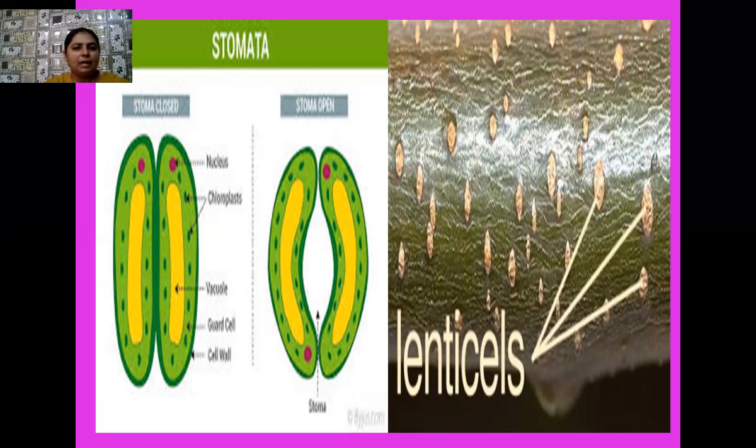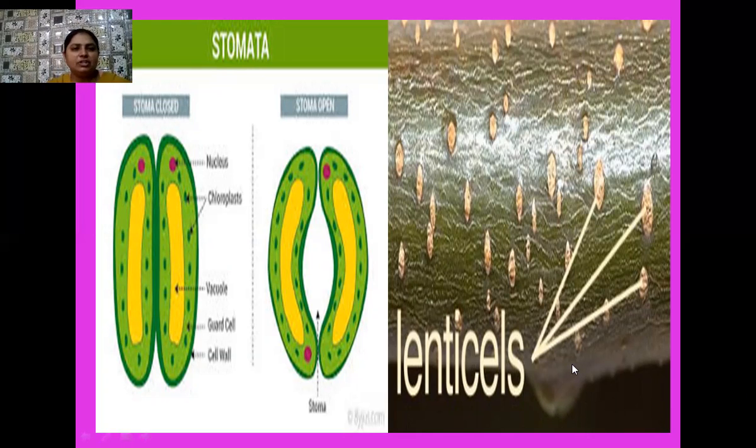So here see the structure of stomata. Nucleus is there, chloroplasts are there, vacuoles are present. These kidney-shaped cells which guard the stomatal pore are known as the guard cells. Further, these guard cells are surrounded by the subsidiary cells. When the stomata open, gaseous exchange takes place. And when the stomata close, there is no loss of water as well as no gaseous exchange.